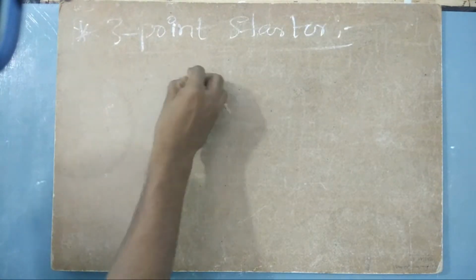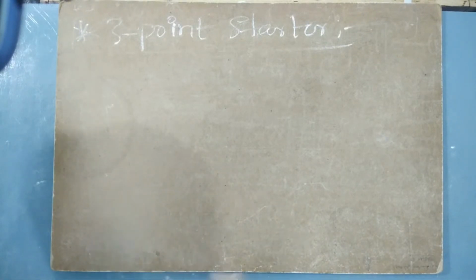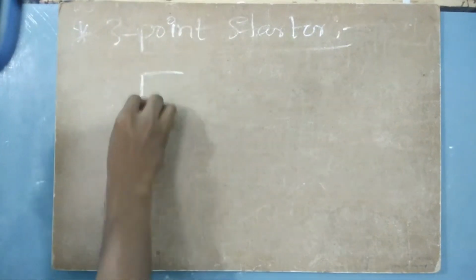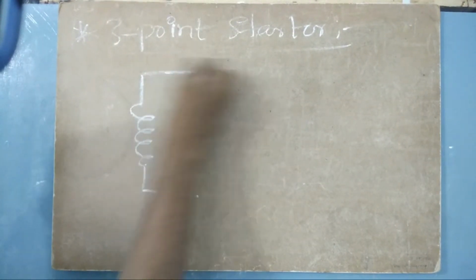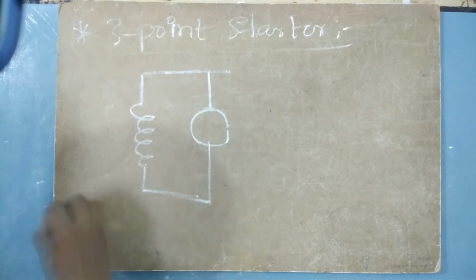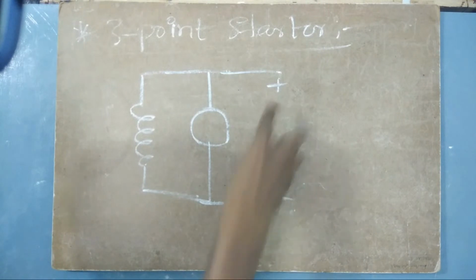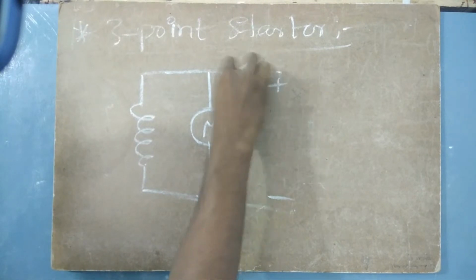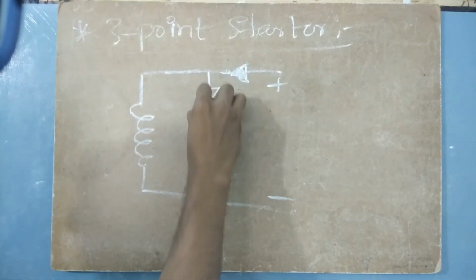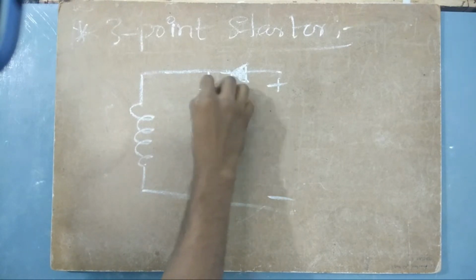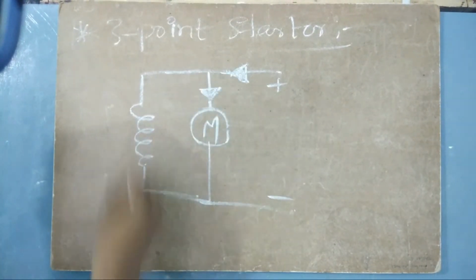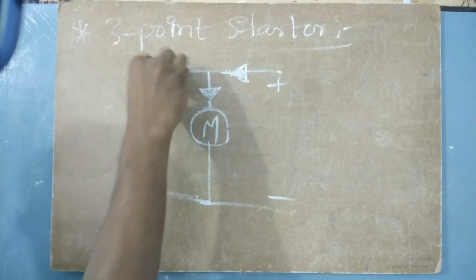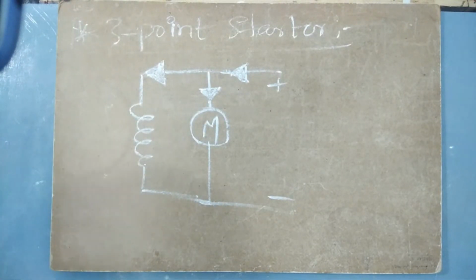Let us assume a shunt motor. Shunt motor in the sense the field will be connected in parallel with the whole system. So let us consider this is a shunt motor. Here the supply will be given. This is the motor. The current gets split up here, so the current direction will be like this in this node, and in this branch the current direction will be like this. Okay, so the current directions are like this.